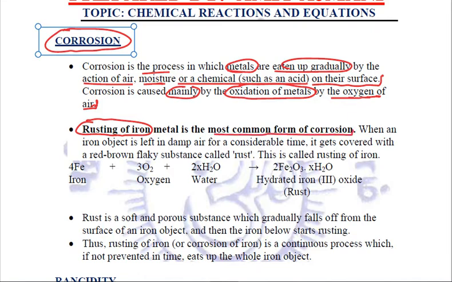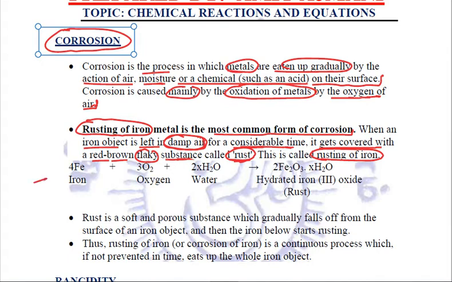And how does it happen? Whenever an iron object is left in damp air for a considerable time, it gets covered with a red brown flaky substance called rust. And because in this reaction rust is formed, that is why this corrosion of iron is also called rusting of iron.